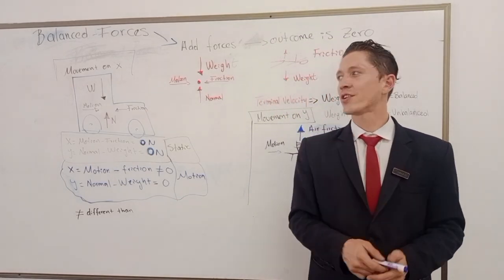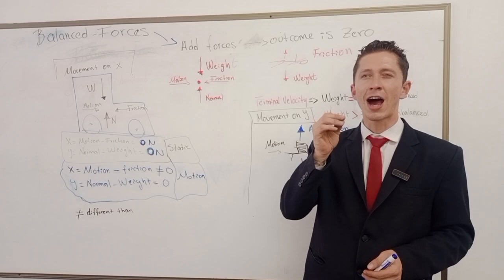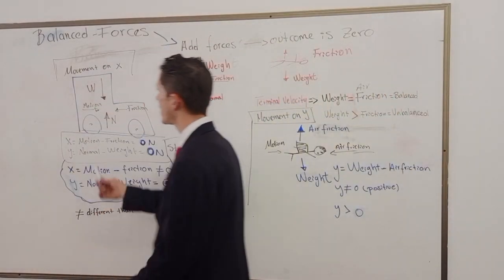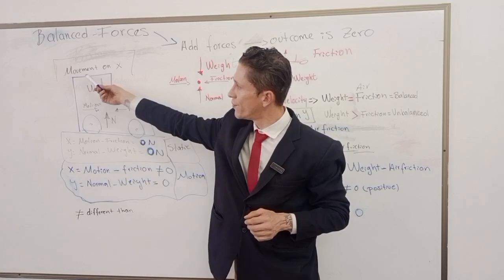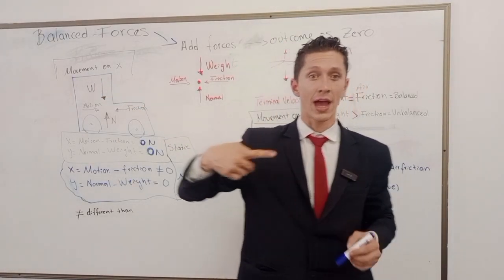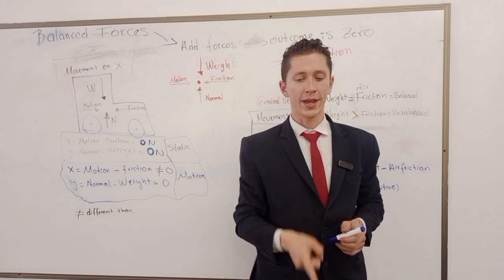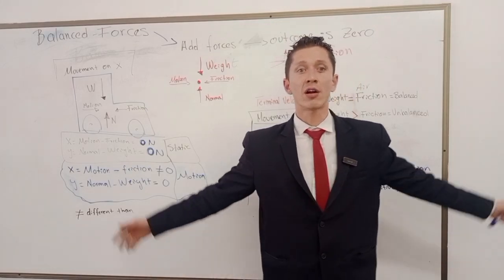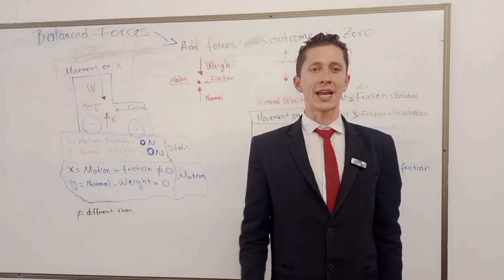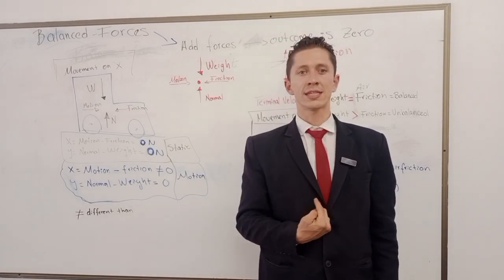So let's have a better understanding of this. Here we are talking about movement on X and movement on Y. In X, it's static. In Y, it's static.